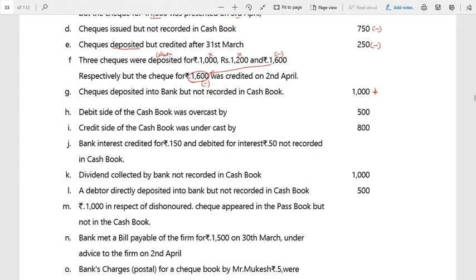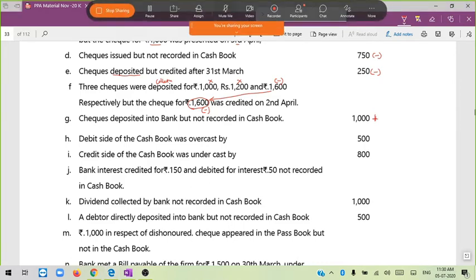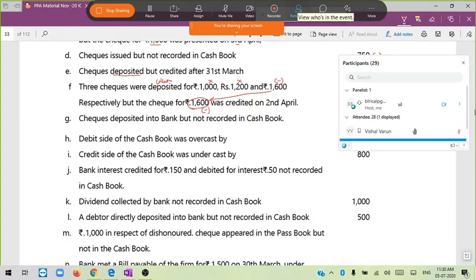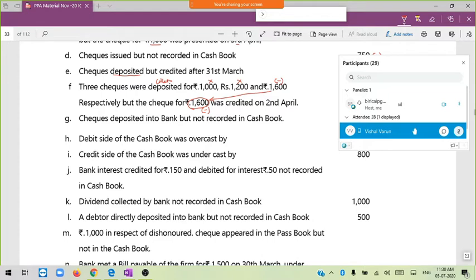Next, debit side of cash book was overcast by 500. Correct? So now let us have the discussion with any other students. Any other student? Can anyone join with us? Can anyone? Vishal. Yes, Vishal, you are online. Can you hear me?